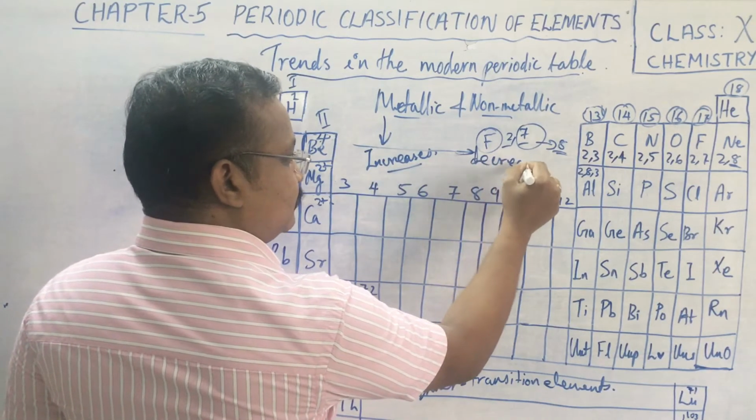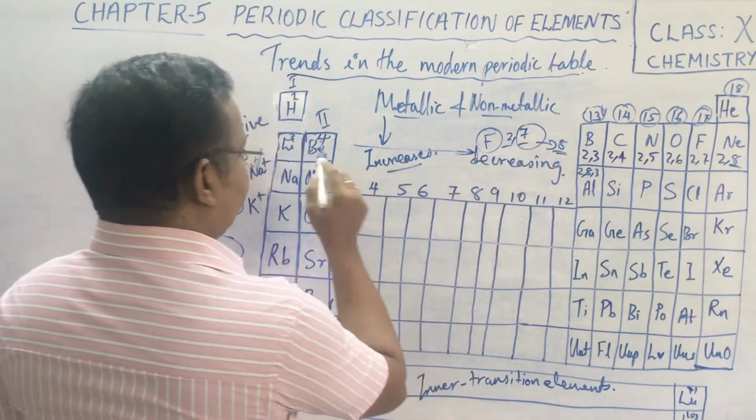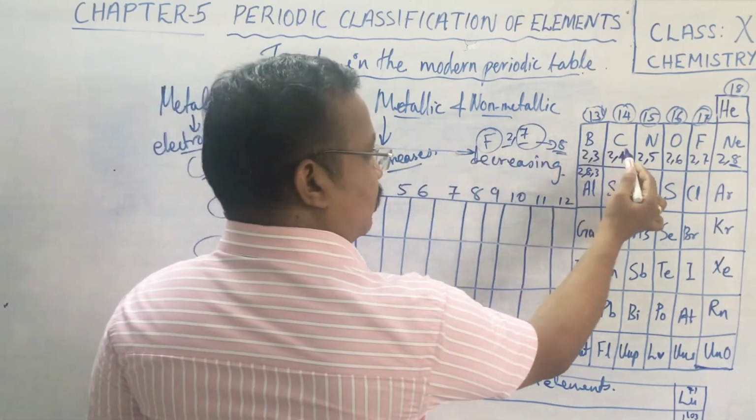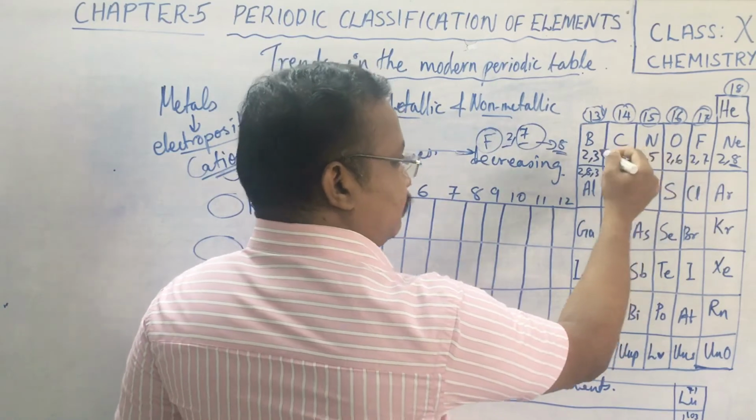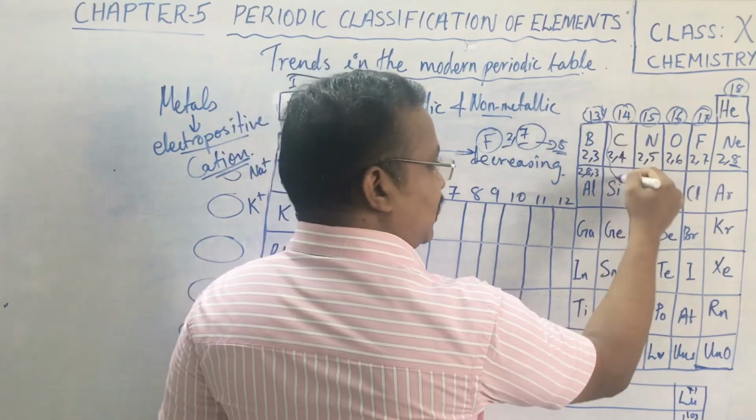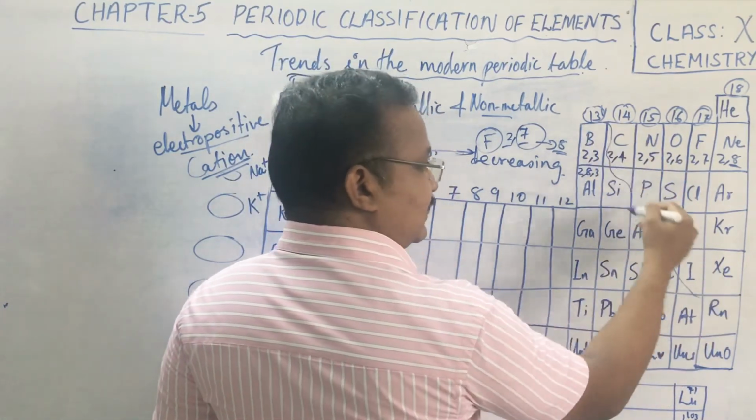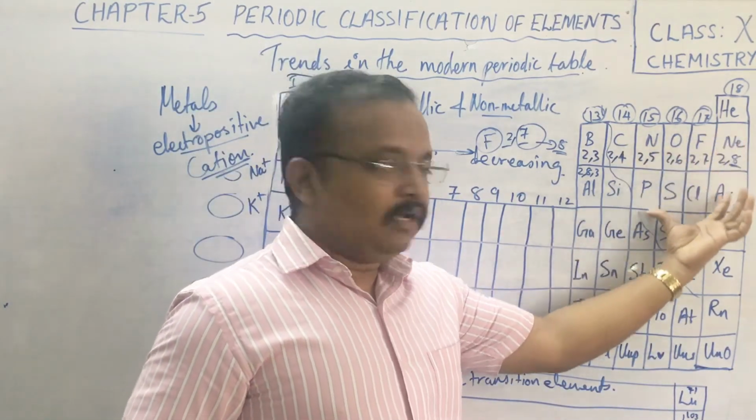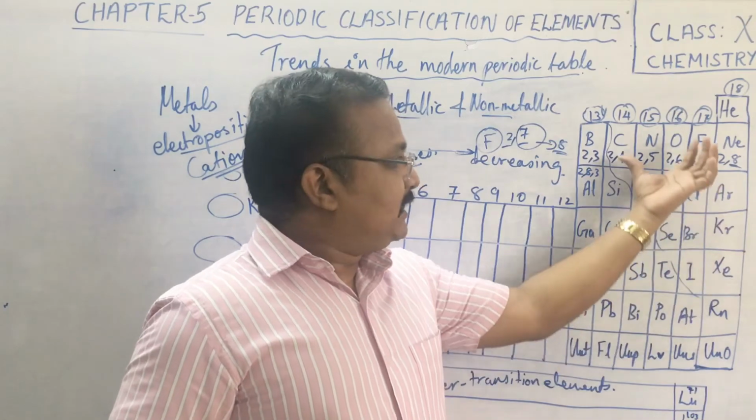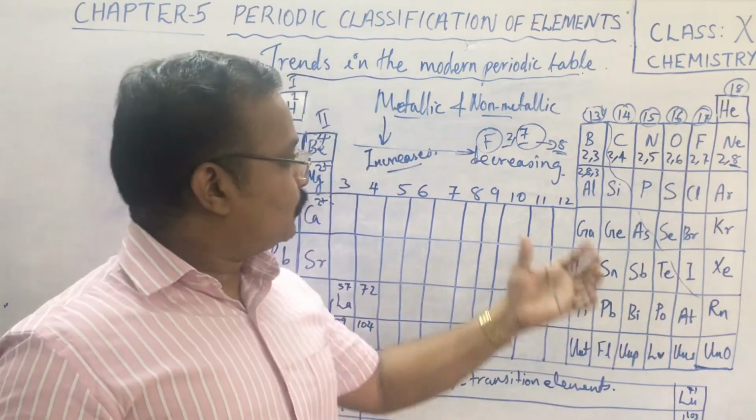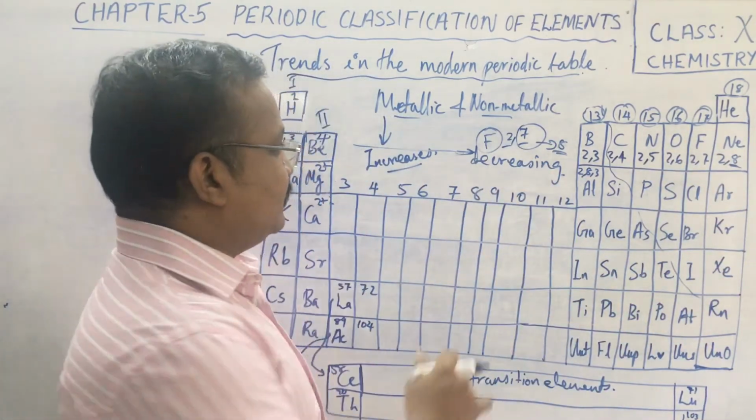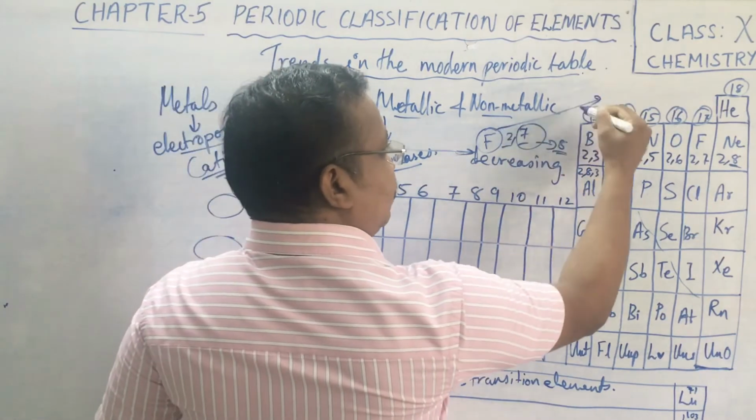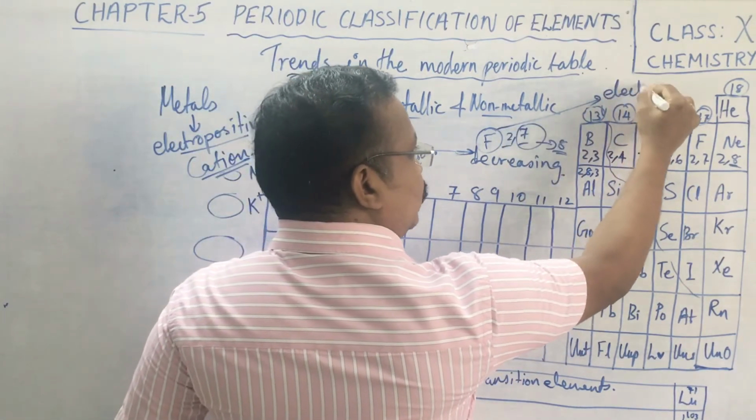When you compare lithium, beryllium, boron, carbon, nitrogen, oxygen, see boron, carbon, this area, as we have already discussed, here there is a zigzag path. Above this they are all non-metals, right? This non-metallic character is because of electronegativity only. So fluorine and the rest are electronegative.